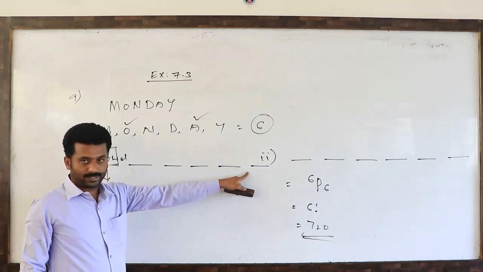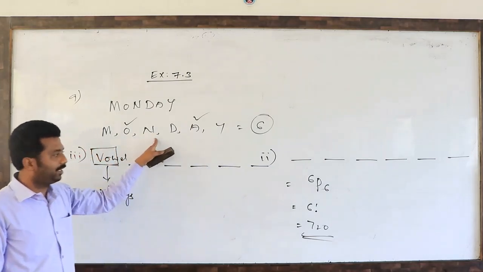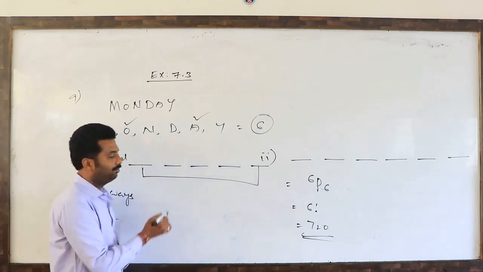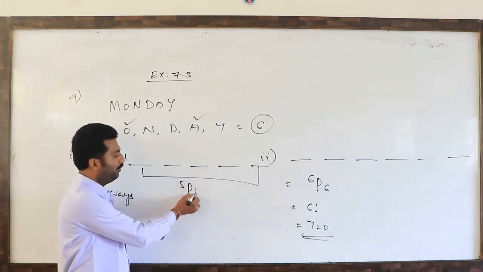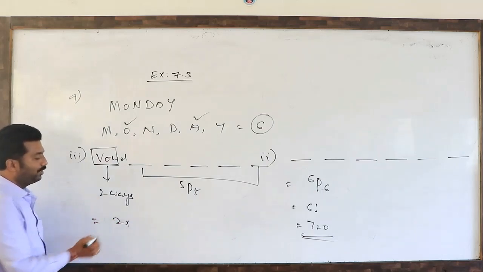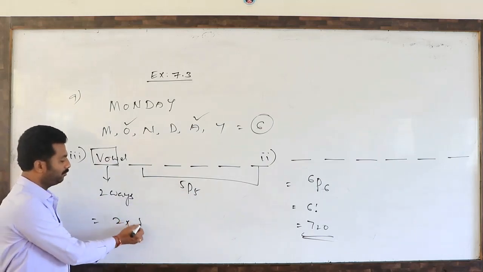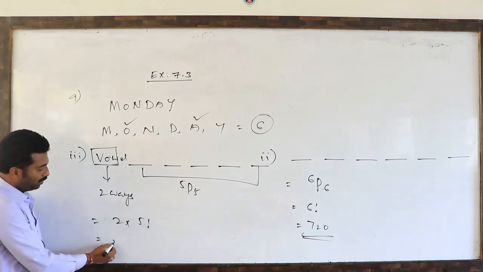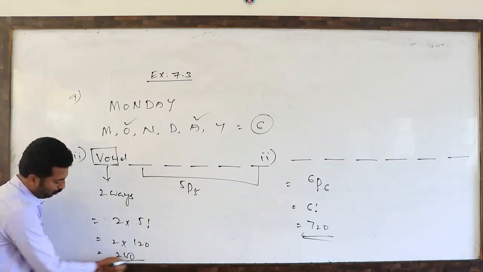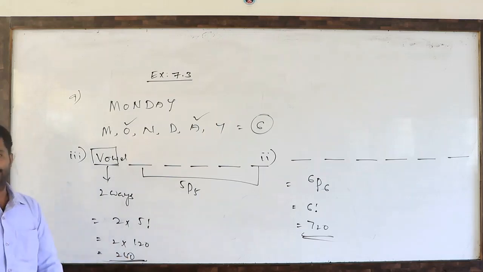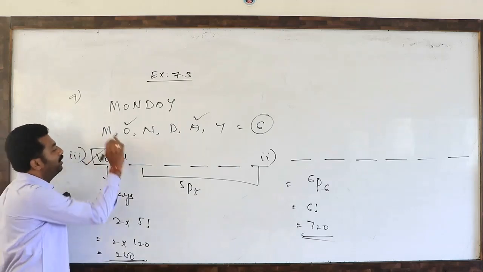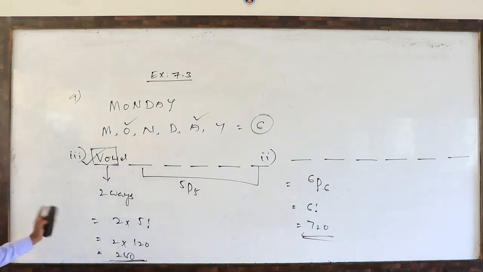Remaining 5 blanks, 5 letters. In how many ways can you fill them? 5P5 ways. So from the fundamental principle of counting, 2 into 5P5, nothing but 5 factorial. This is 2 into 120, nothing but 240 words. These words all start with a vowel. Like that we have to answer.